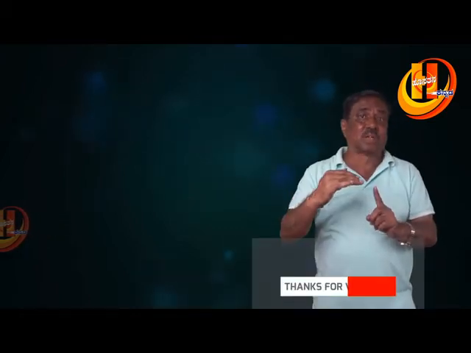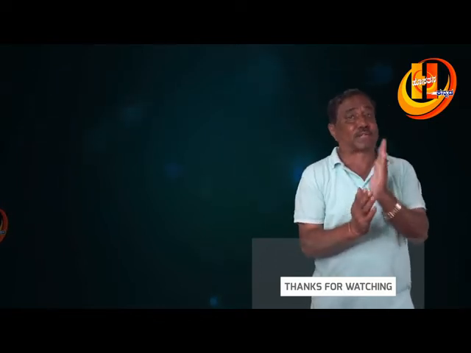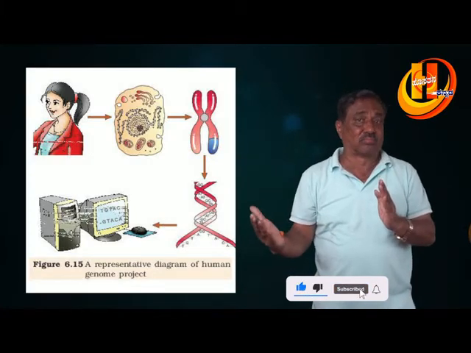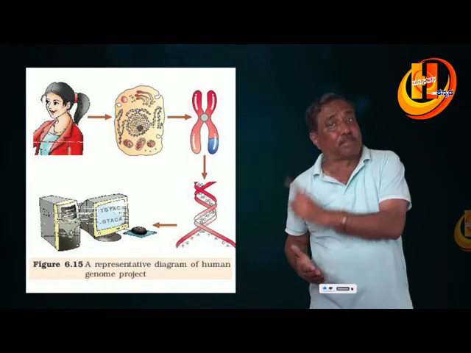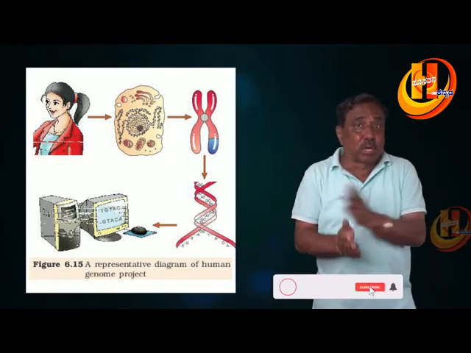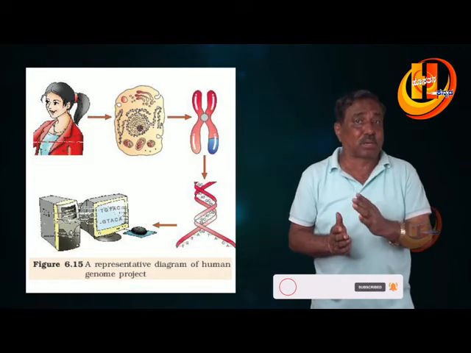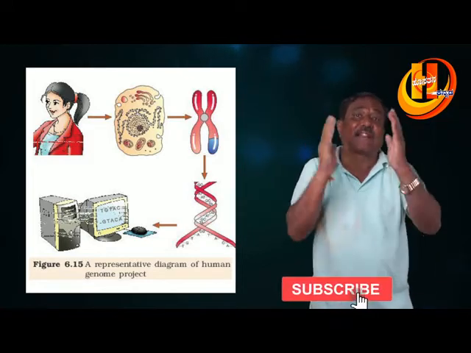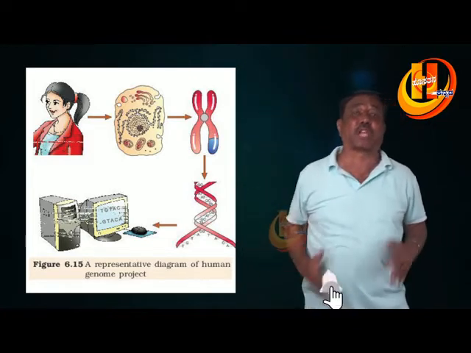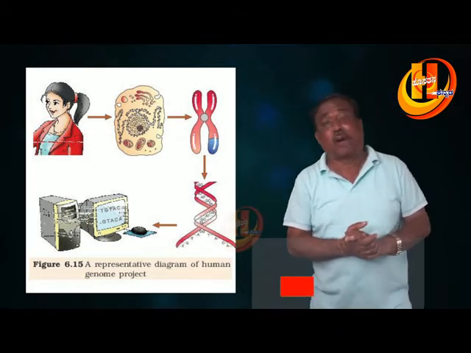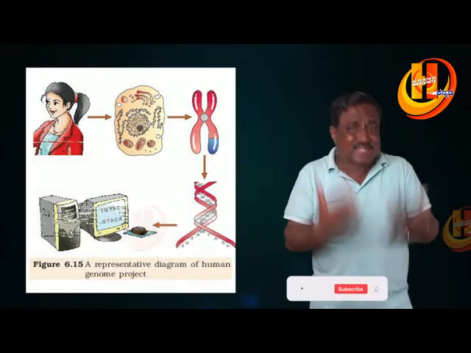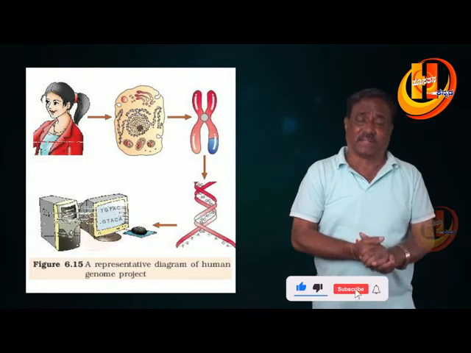If one page has 1,000 letters, and a book has 1,000 pages, each page containing 1,000 letters, about 3,300 such books are required to store the information of the sequencing of the human being. It is a cumbersome project, it is a difficult project, and it is highly expensive. It requires a lot of time.